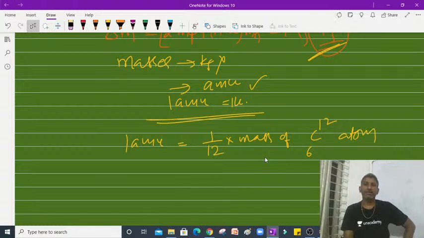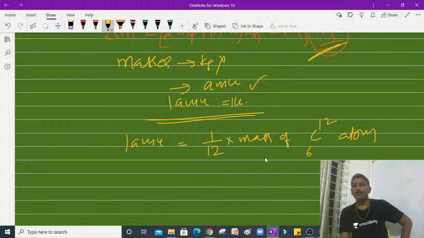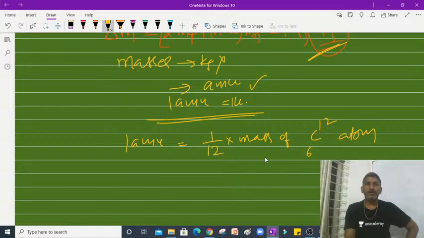As you know, carbon has isotopes like C-12, C-13, C-14. For carbon dating we use C-14, already discussed in the previous class. Now we are going to calculate 1 AMU. So 1/12 of the mass of C-12 means 12 divided by the Avogadro number, mass number by Avogadro number.